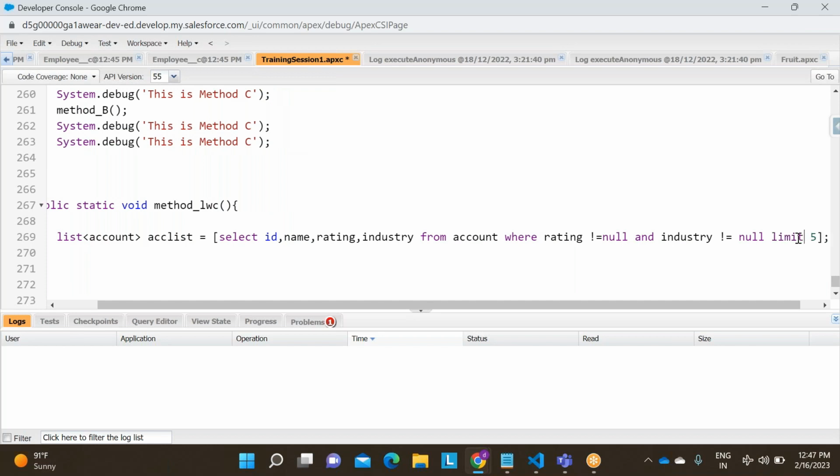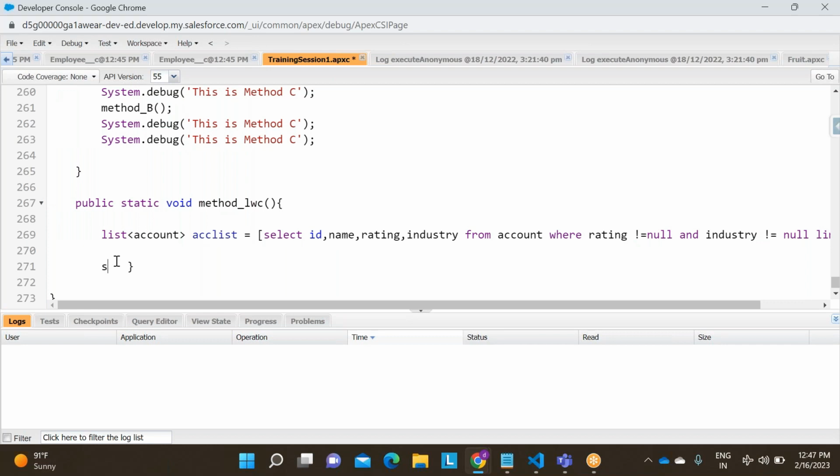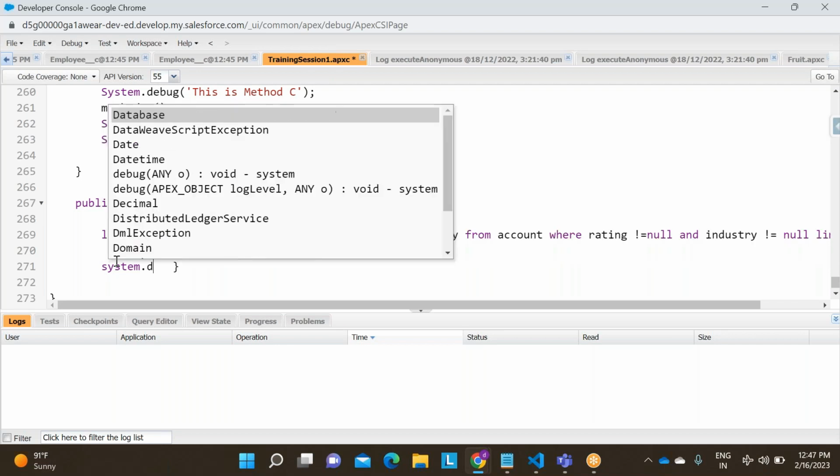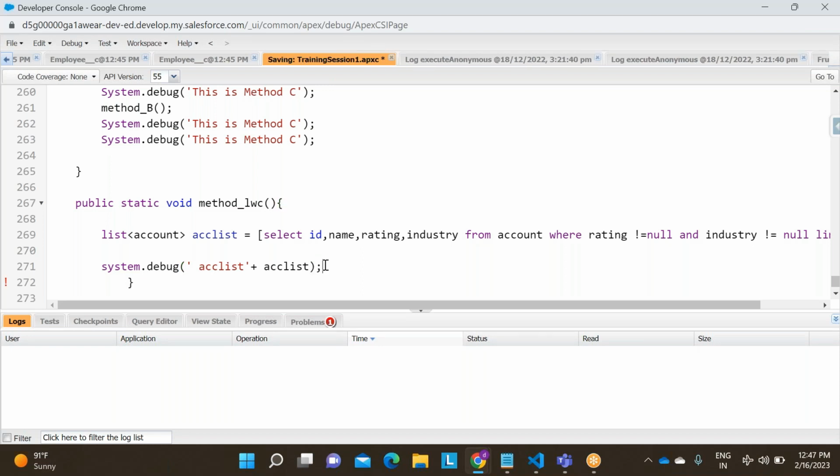Let us showcase it. Control S, and I'm debugging with system dot debug, ACC list equal to plus this ACC list, and remove this one. Control S. So what is the class name? Semicolon missed.